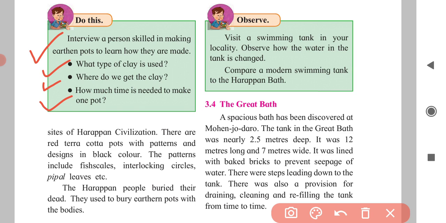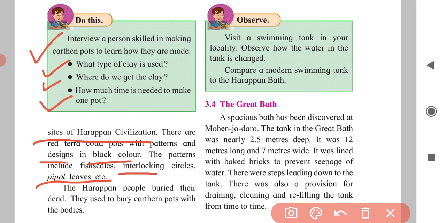Now, sites of the Harappa civilization. See, there are red terracotta pots with patterns and designs in black color. In the Harappa civilization, some terracotta pots with designs in black color were found. I will show you the picture. The patterns include fish scales, interlocking circles, leaves, etc.